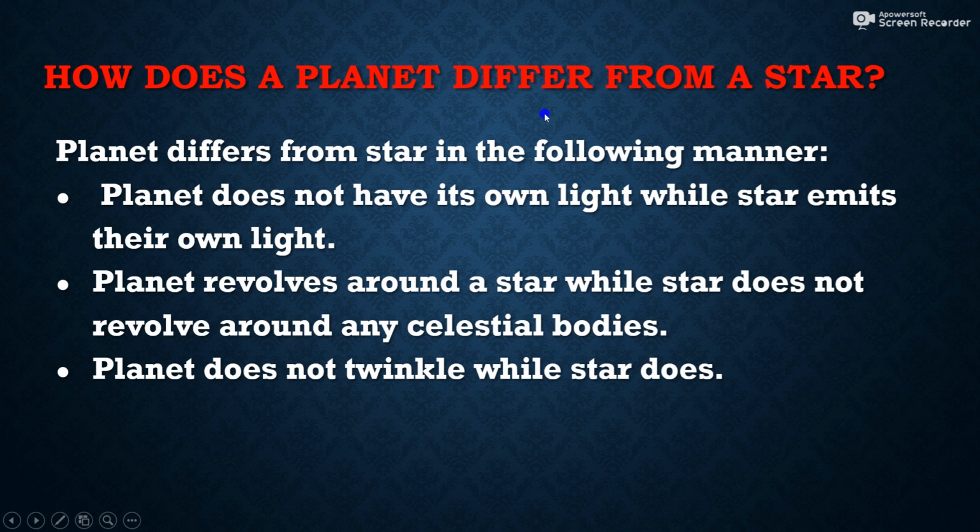How does a planet differ from a star? A planet differs from a star in the following manner. First, a planet does not have its own light while stars emit their own light. Planets do not have their own heat and light, but stars have their own heat and light. Planets revolve around a star while stars do not revolve around any celestial bodies. Planets do not twinkle while stars twinkle.